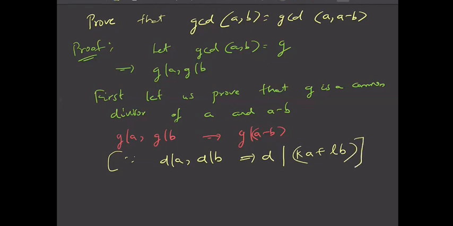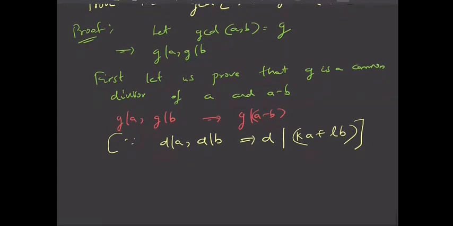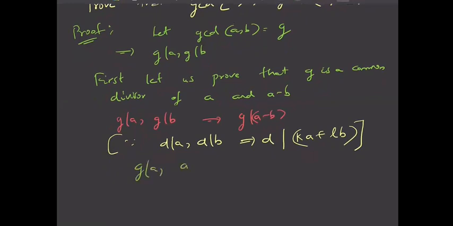This we have studied in the first lecture itself. So if G divides A and G divides B, then G must also divide A minus B, right? That is, if G is a factor of A and G is a factor of B, then A minus B is also a multiple of G. That is, G is a factor of A minus B. So clearly G divides A and G divides A minus B, right? This thing we already proved.